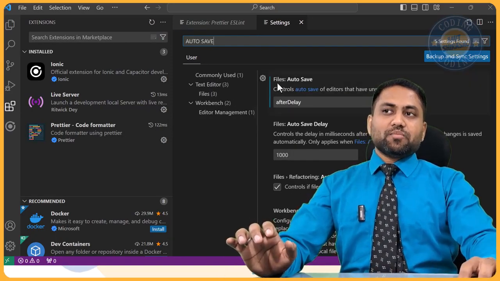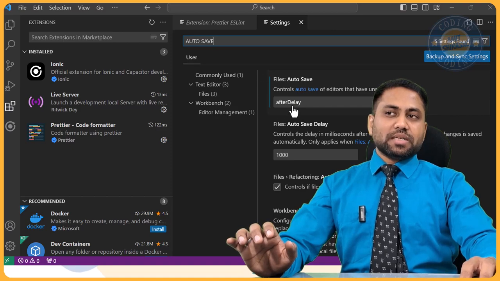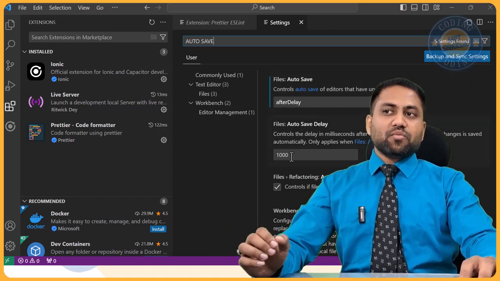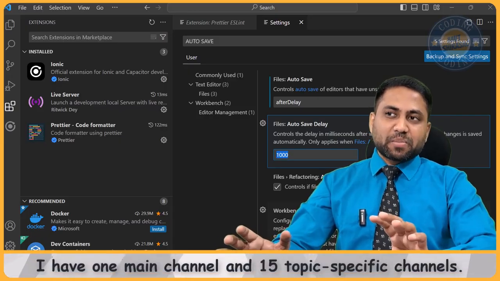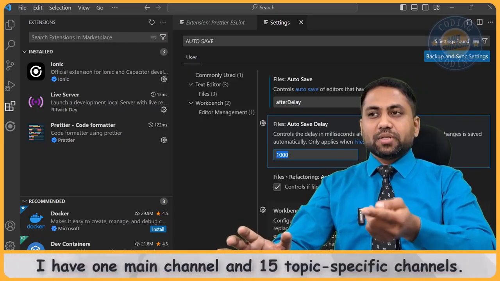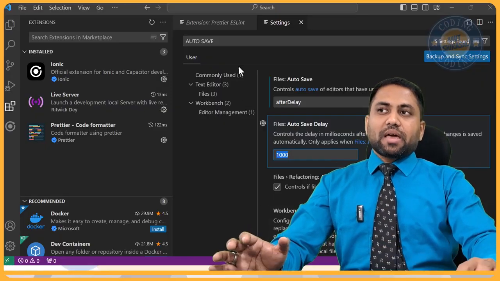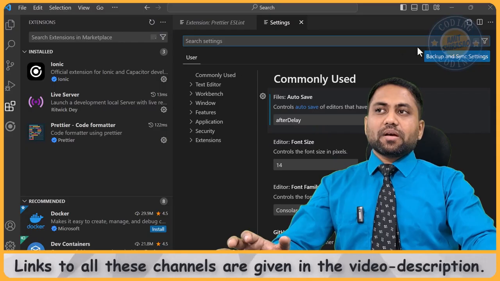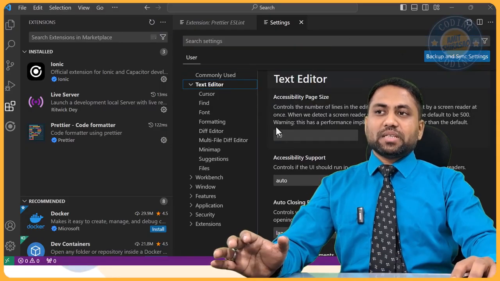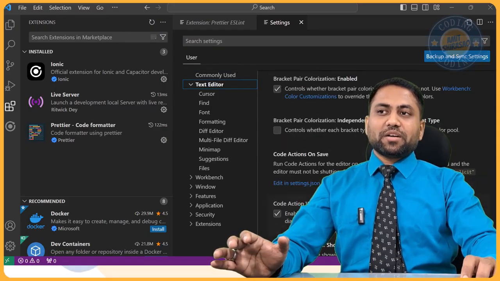See, it will save the files after a certain delay. Now how much delay? 1000 milliseconds is 1 second. So every 1 second it will save the files. I should also be having another setting in the text editor itself, format on save.